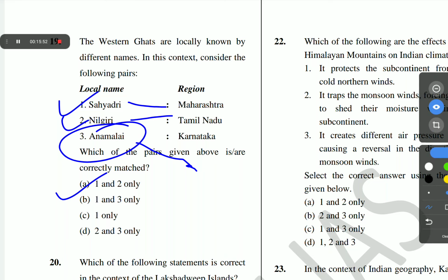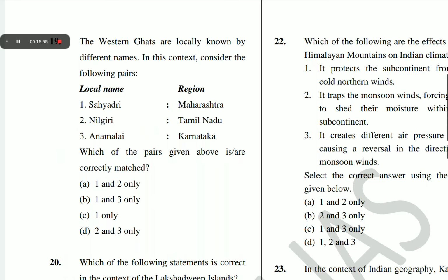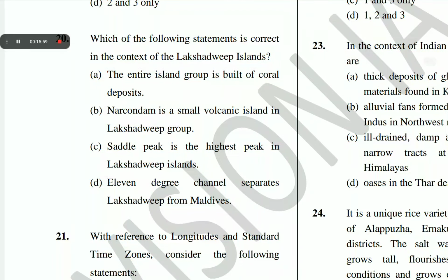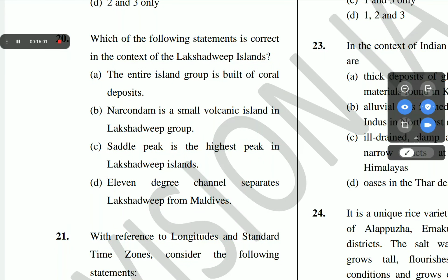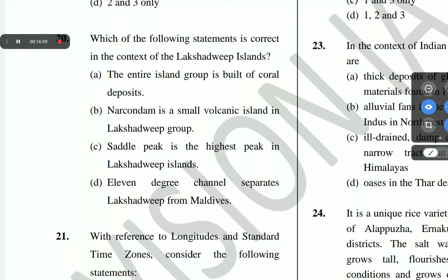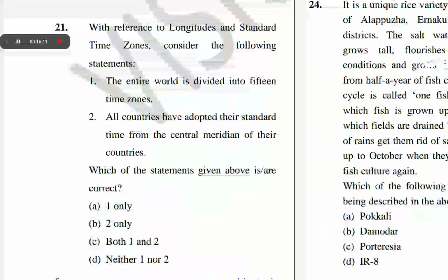The next question is question number 20. Which of the following statements is correct in the context of the Lakshadweep islands? The correct answer of question number 20 is A. The entire island group is built of coral deposits.